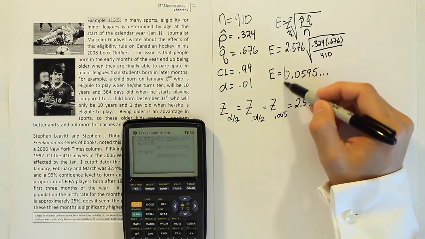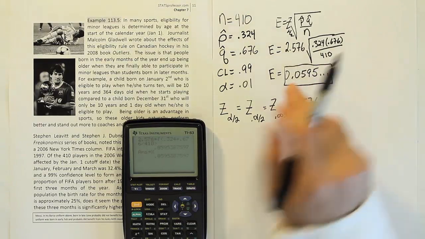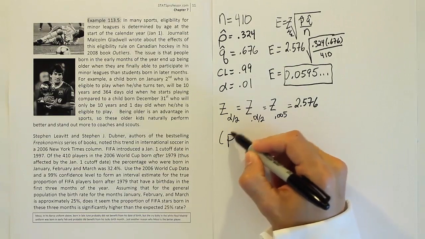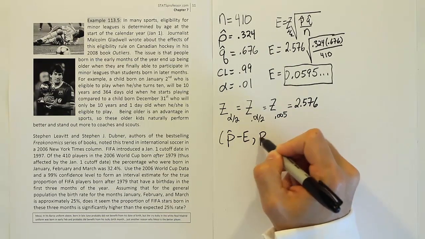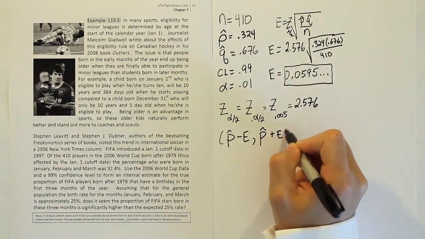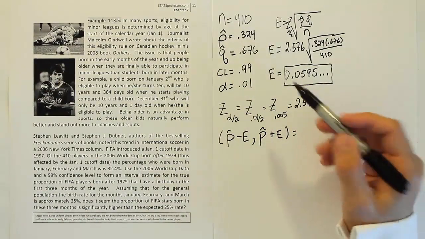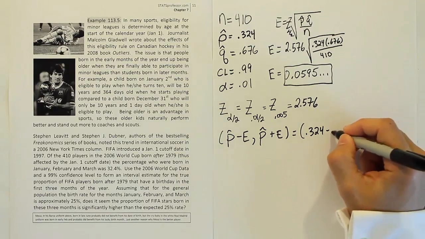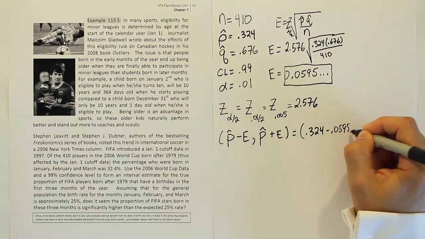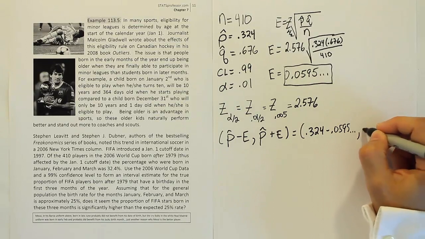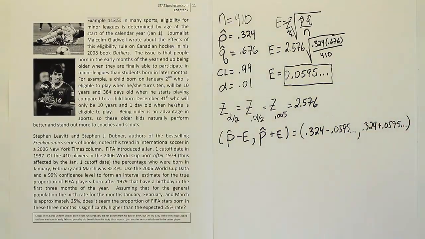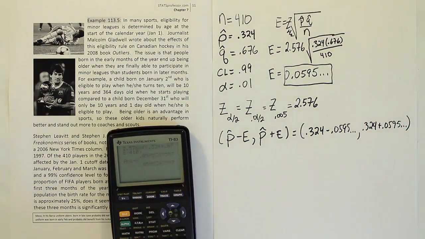Taking this E value that we found, we're now going to use that to form the interval and finish up the problem. So our interval will be p hat minus E, comma, p hat plus E, right? When you plug in the p hat value here, it's 0.324 minus 0.0595... and you'll do the same, 0.324 plus that error, 0.0595... Let's see what that gives us finally for our official interval.